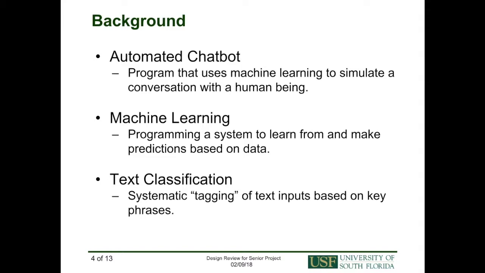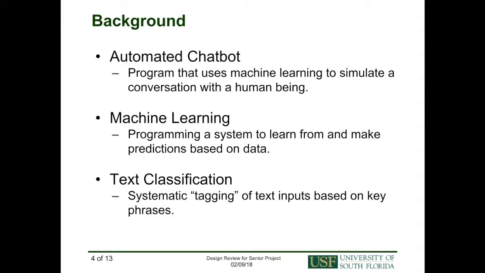For the background information, we have that an automated chatbot is a computer program that simulates the conversation of a human being via text or voice interactions. A user can ask a question or make a command, and the chatbot will respond or perform the requested action. These chatbots are implemented through machine learning, which is programming a system to learn from and make predictions based on data.